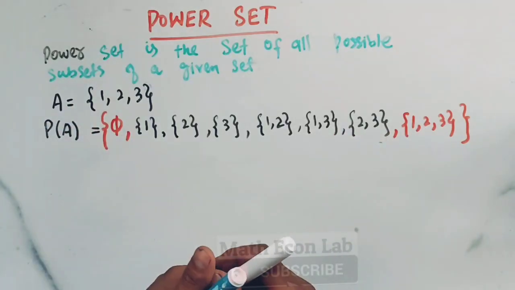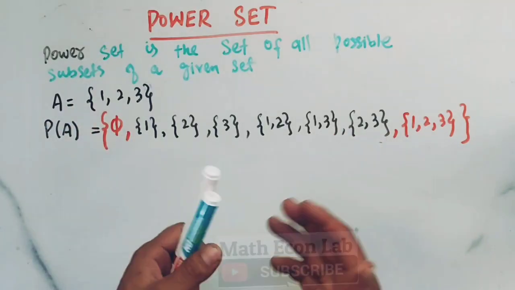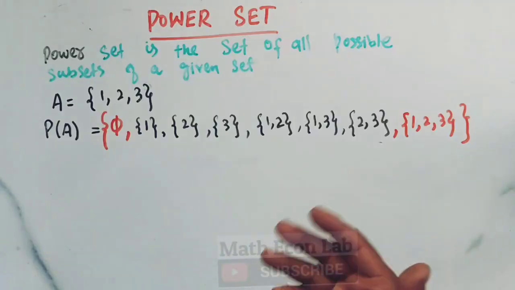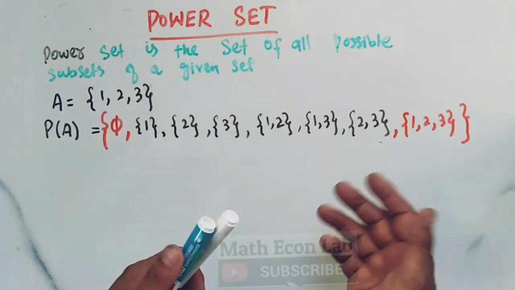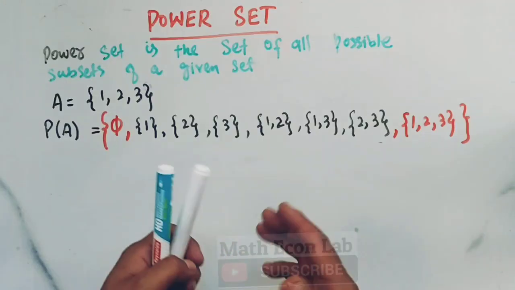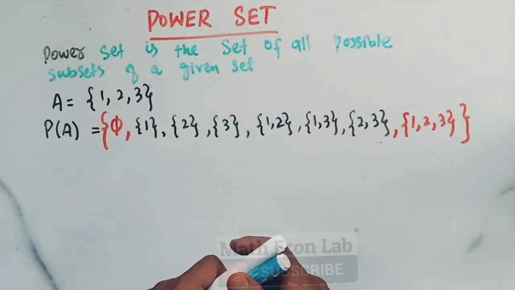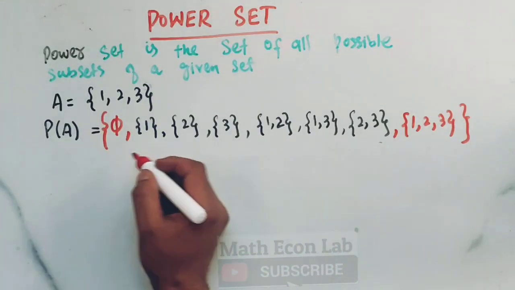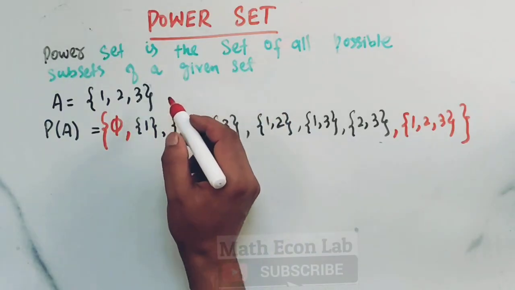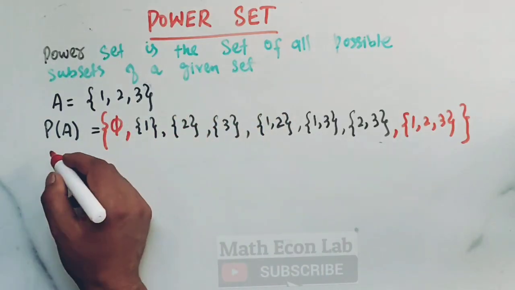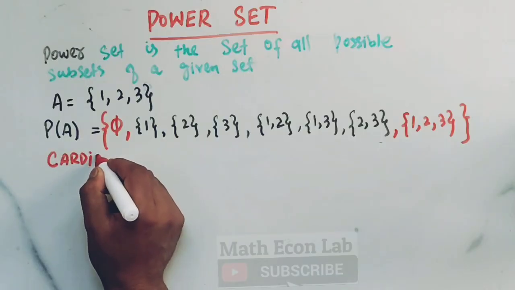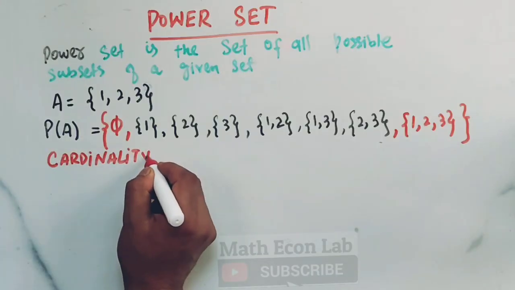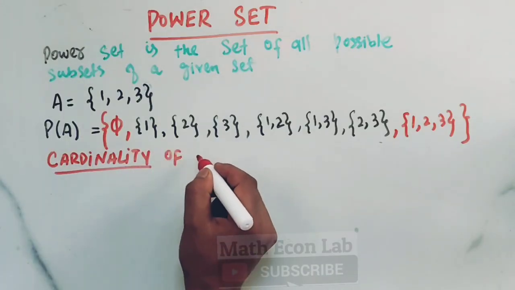Now how do we identify the number of elements in a power set? I will be explaining that here, that is, how many subsets. To find that, let us first define the cardinality of a power set.